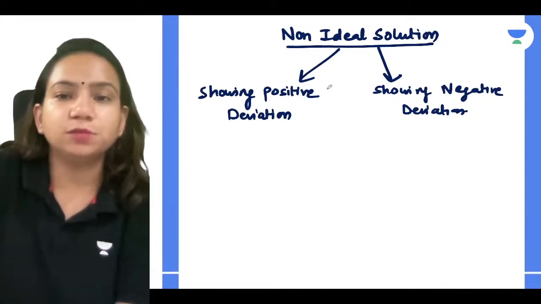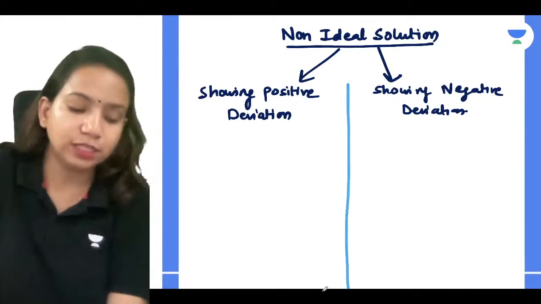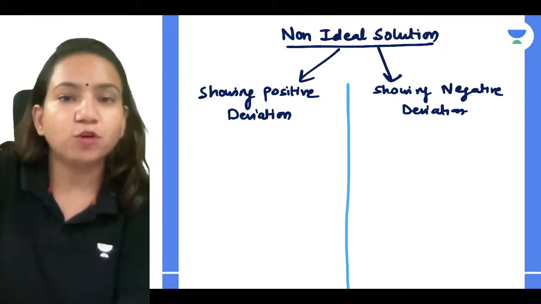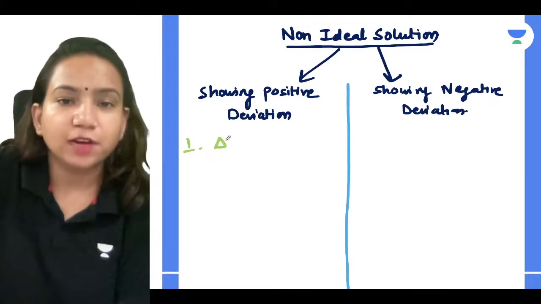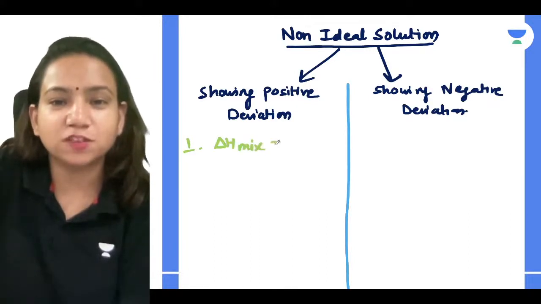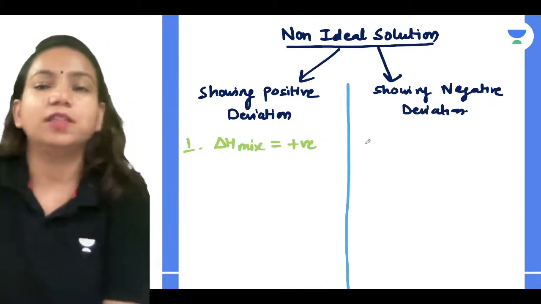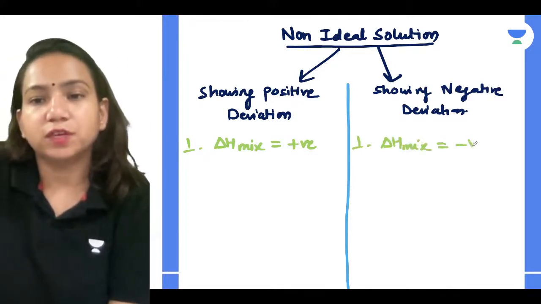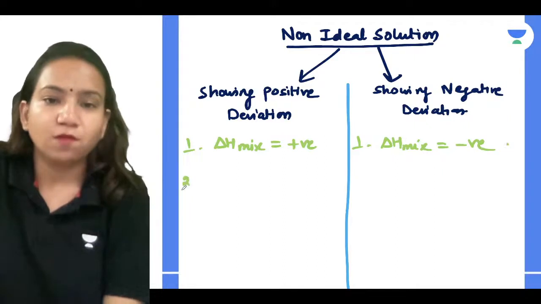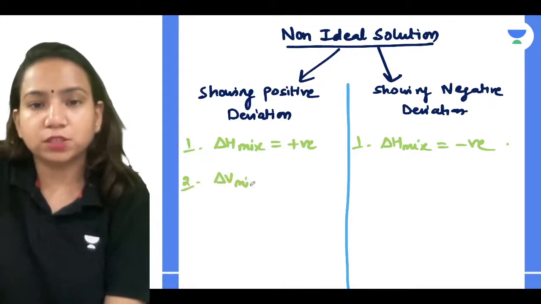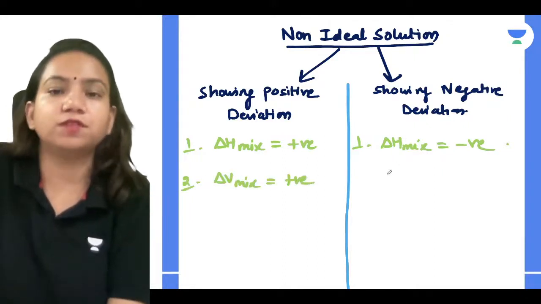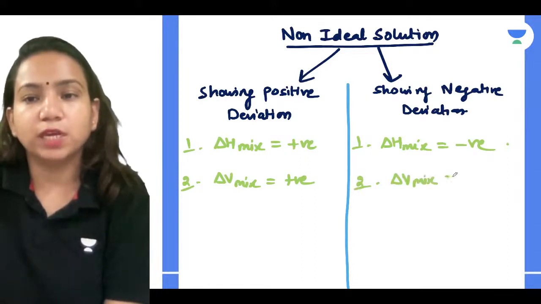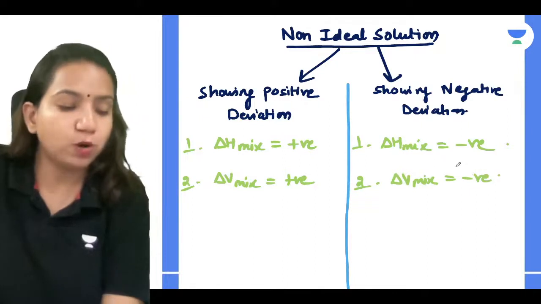For non-ideal solution, ΔV mix is not equal to 0 and ΔH mix is not equal to 0. So for positive deviation, when ΔH mix is positive, meaning greater than 0, then it is a positive deviation. When ΔH mix is negative, it's going to be a negative deviation. When ΔV mix is positive, you will say a positive deviation. When ΔV mix is negative, you will say it's a negative deviation from Raoult's law.